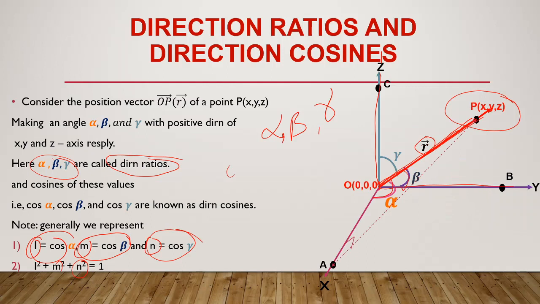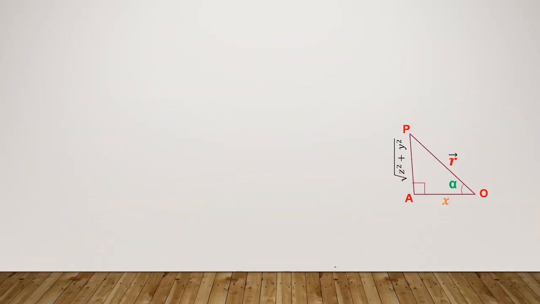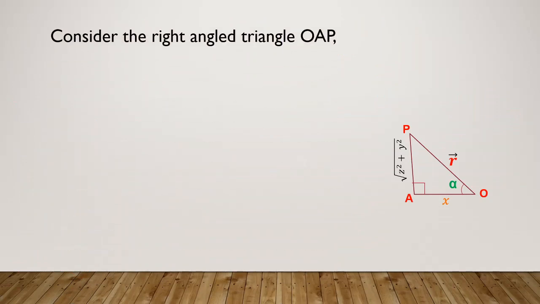Before I go, please take this triangle AOP. In this right angle triangle, AO lies on the x-axis, so it is the x coordinate. AP, if you apply the property you studied in the first year 3-dimensional chapter, we get AP as root of z square plus y square.